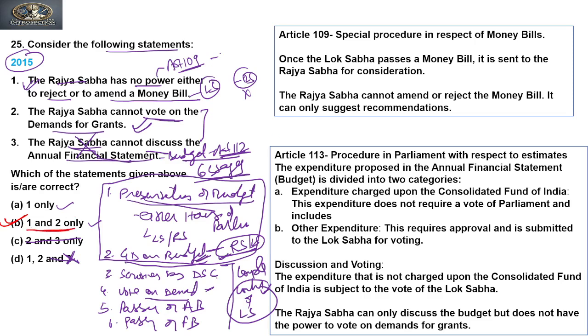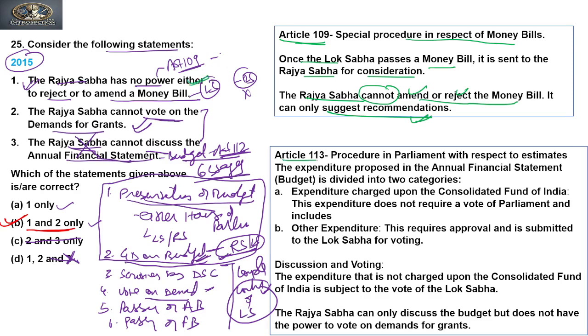Clear? Now if you see the explanation to the question, Article 109 talks about special provisions in respect of money bills. Once the Lok Sabha passes a money bill, it is sent to the Rajya Sabha for consideration. The Rajya Sabha cannot amend or reject the money bill. It can only suggest recommendations. Clear? So on the basis of this, the first is true.